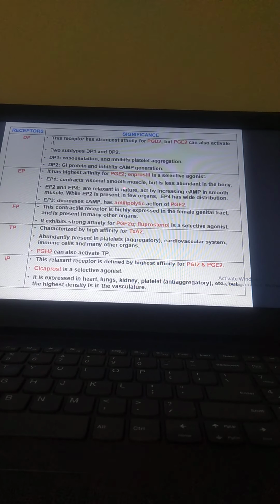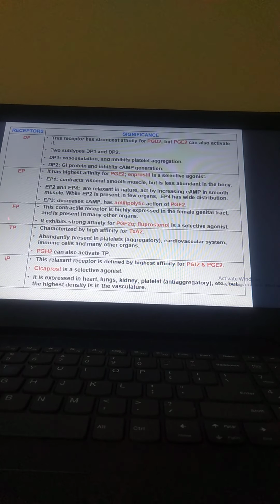EP1 contracts visceral smooth muscles but is less abundant in the body. EP2 and EP4 are relaxant in nature, acting by increasing cAMP in smooth muscles, while EP2 is present in few organs and EP4 has a wide distribution. EP3 decreases cAMP and has anti-lipolytic action with PGE2.